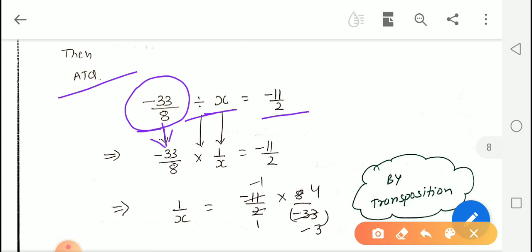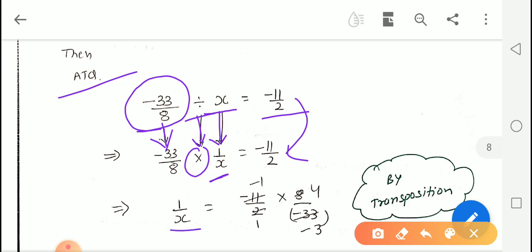First number as it is, we will copy the first number as it is, and this division sign is converted into a multiplication sign, and we will take the reciprocal of the divisor. Now the reciprocal is 1 upon x and equal to negative 11 upon 2. This same we will copy down.